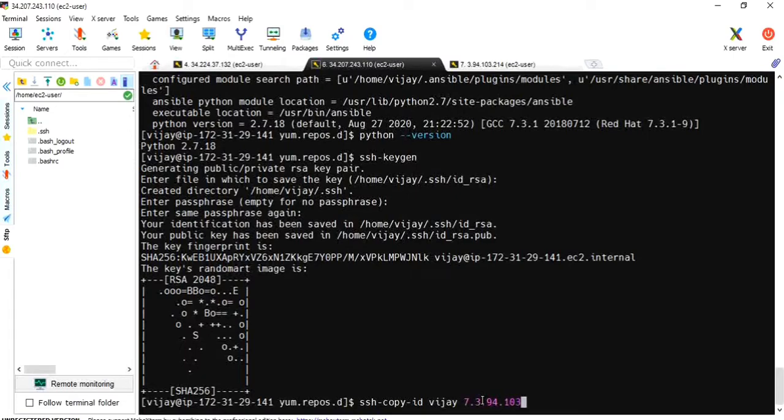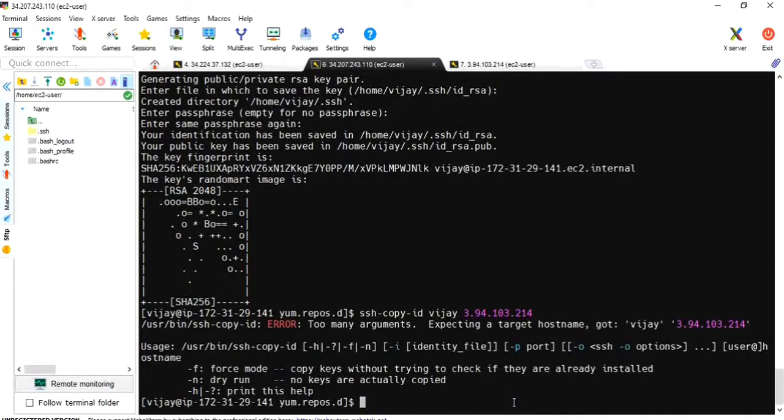Sorry, it's 3.94.103.214. We can also give the private IP. ssh-copy-id, 3.94.103.214.